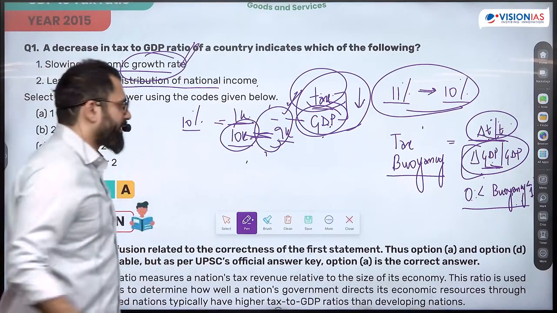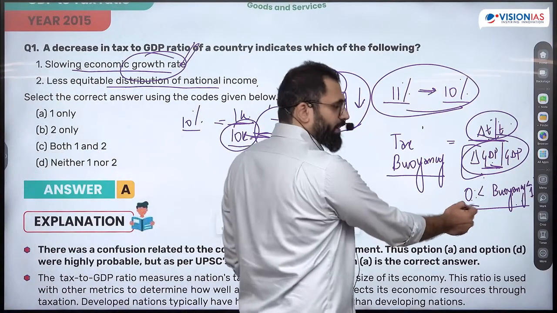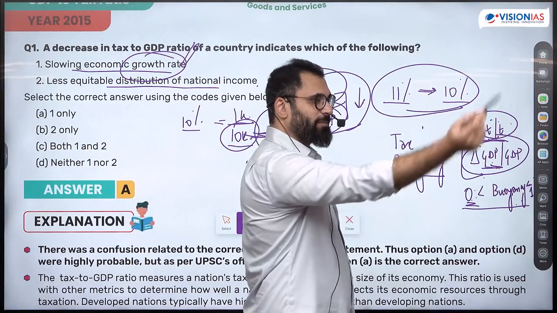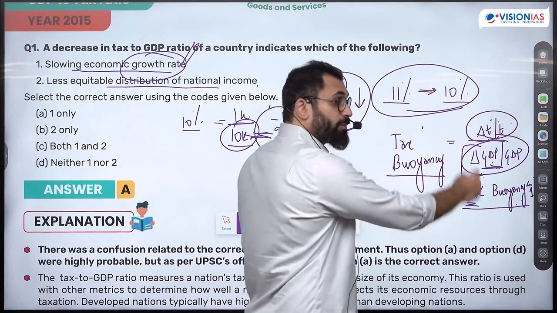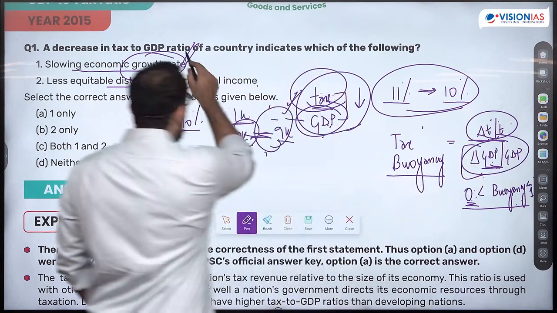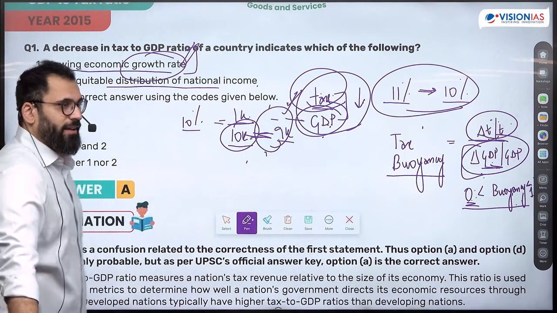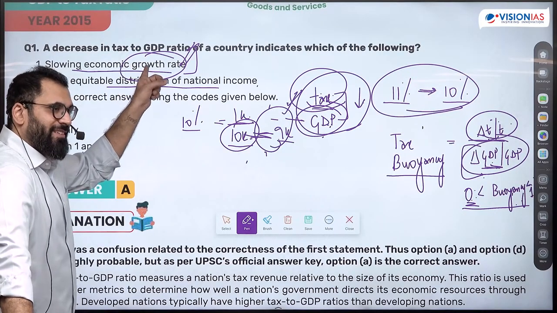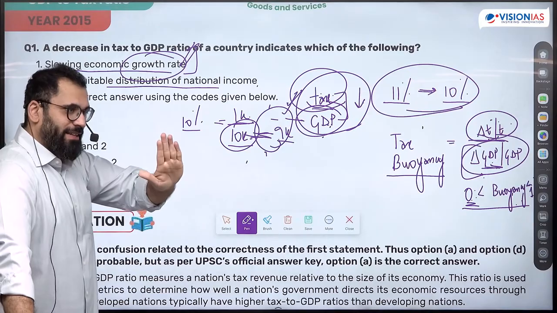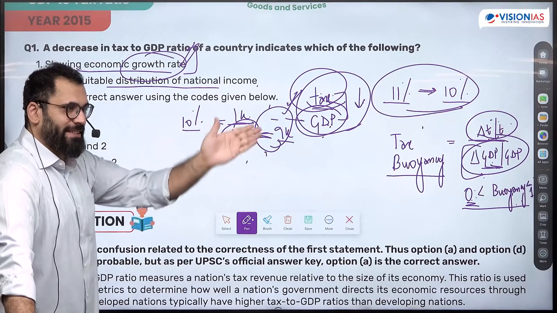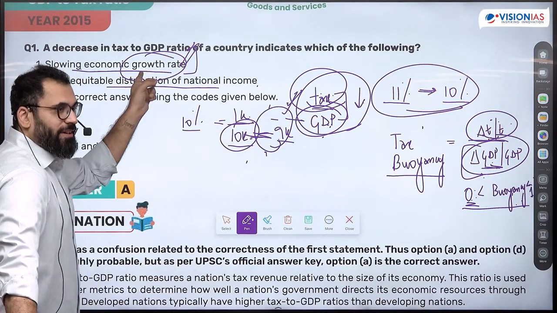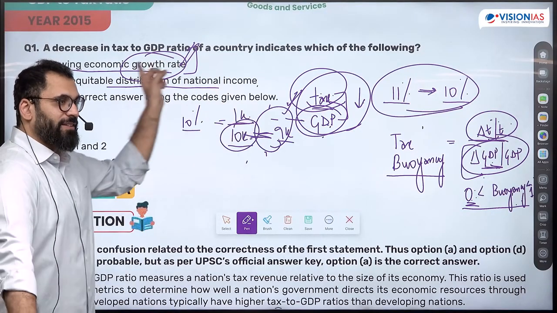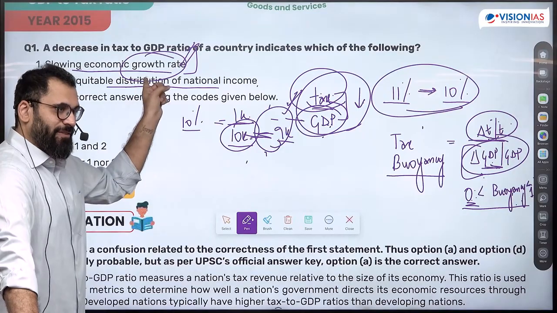There can be three cases. One, when tax buoyancy is 0 to 1. Another, when tax buoyancy is negative, and the other, when tax buoyancy is more than 1. What you're saying is if it is more than 1, then this might not be true. But in the two cases, when tax buoyancy is between 0 and 1 or less than 0, this is true. So in two particular cases, this is true.